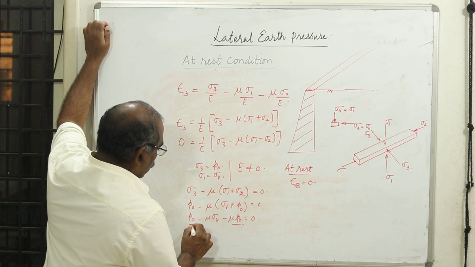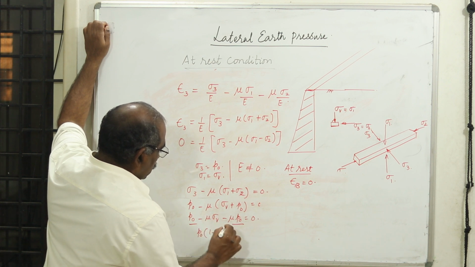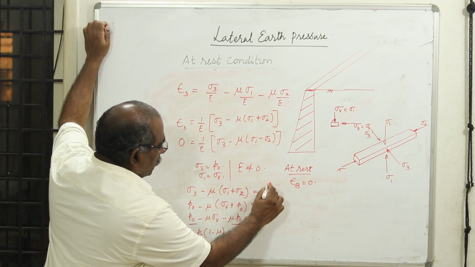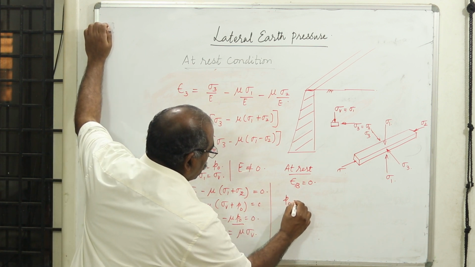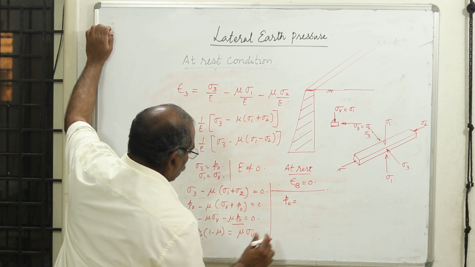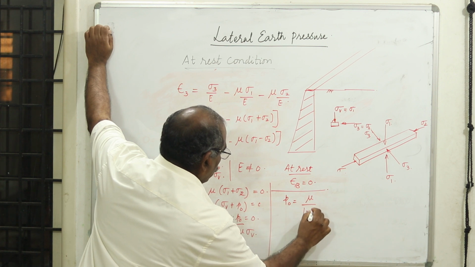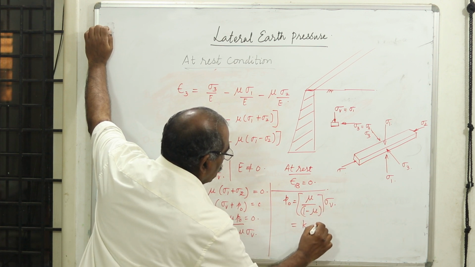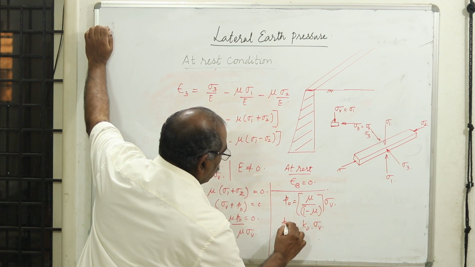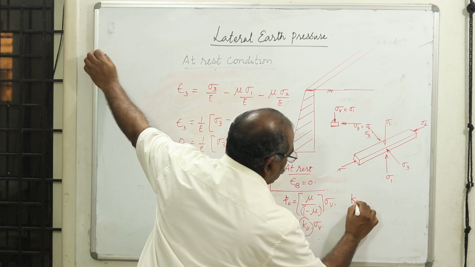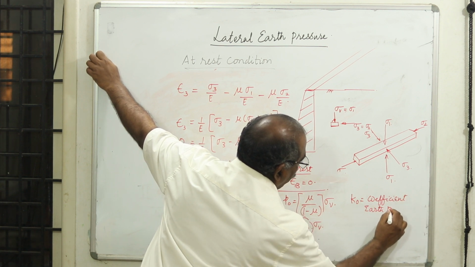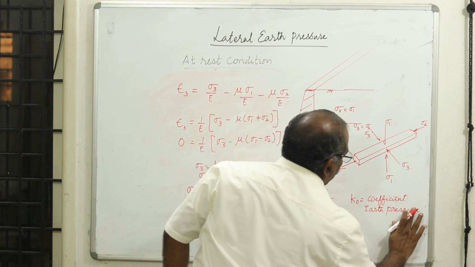These are the terms having P naught, therefore I can take P naught into 1 minus mu, and the other term goes to the right hand side, becoming mu times sigma V. Therefore P naught is equal to mu by 1 minus mu into sigma V. Now taking this quantity as a constant of the material, that K naught is known as the coefficient of earth pressure at rest.